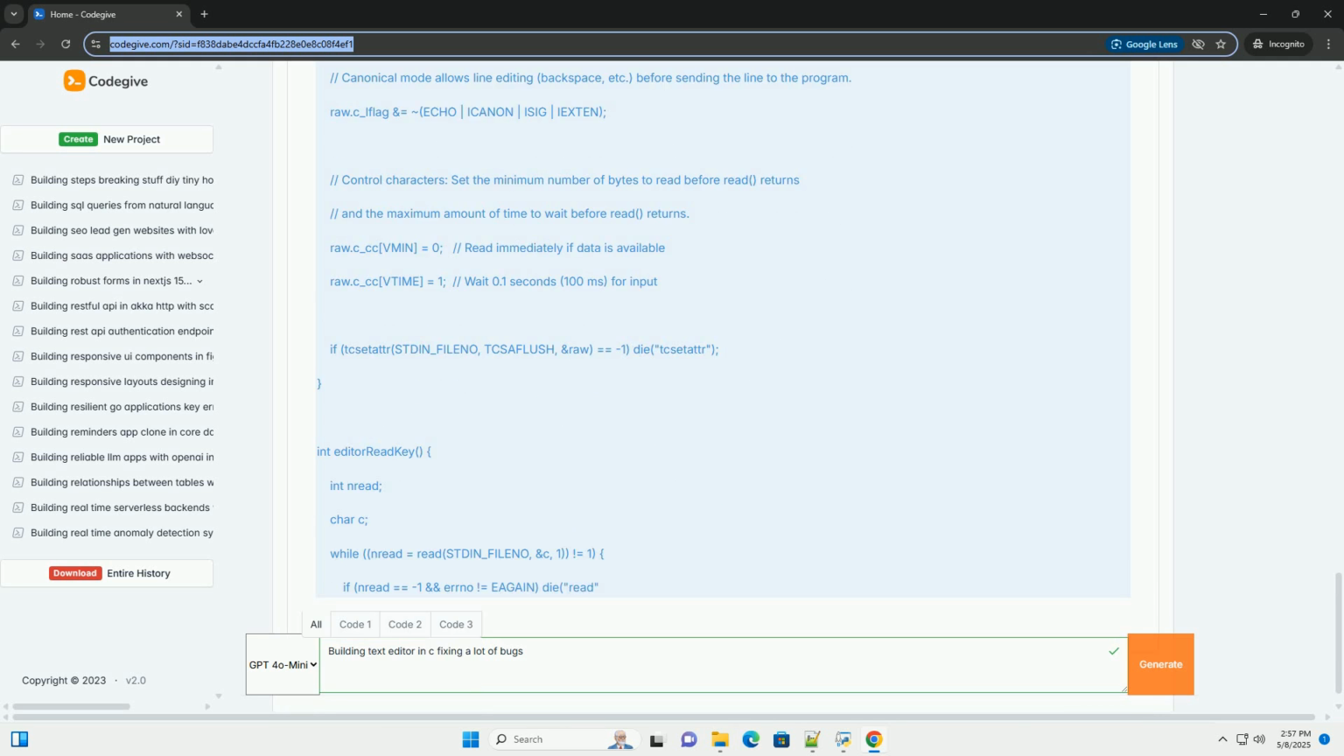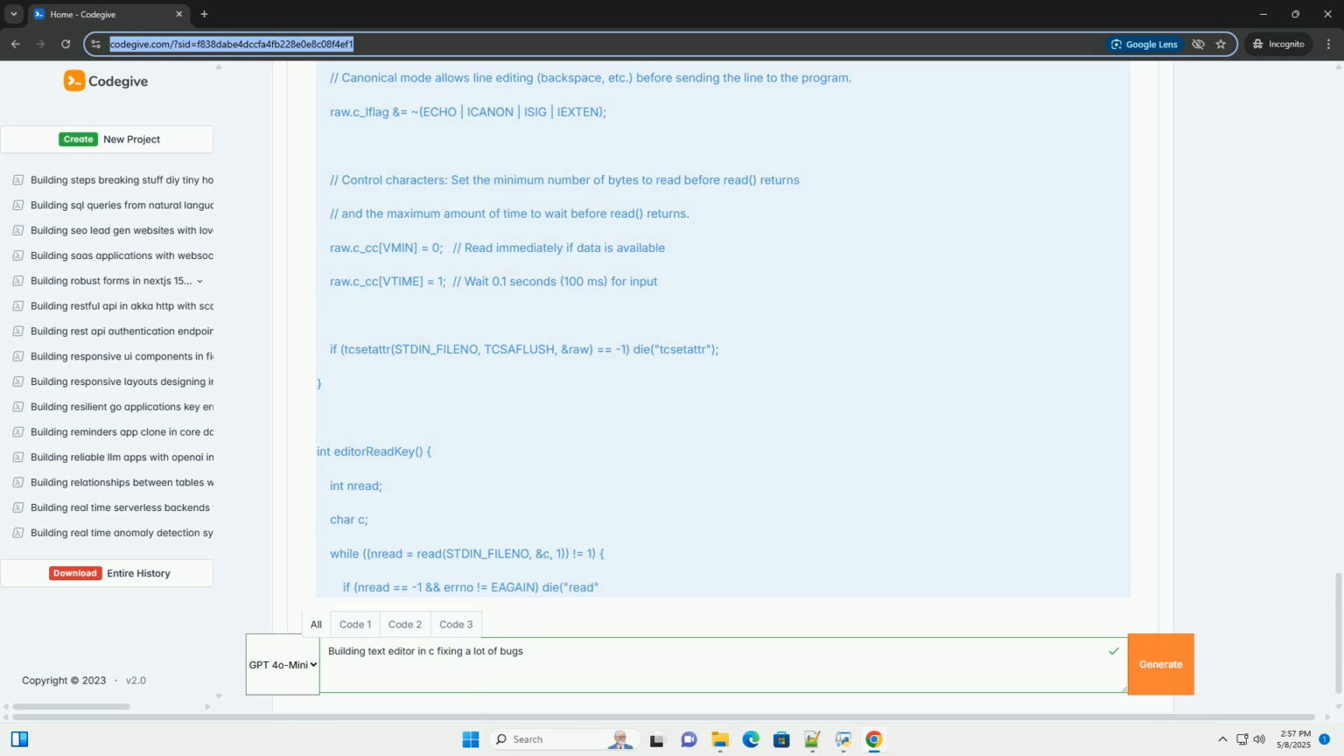editorUpdateRow(erow *row) updates the render field of an erow struct by expanding tabs to spaces. This is called whenever the chars field is modified. It first counts the number of tabs in the row. Then it allocates memory for the render field, taking into account the expansion of tabs.